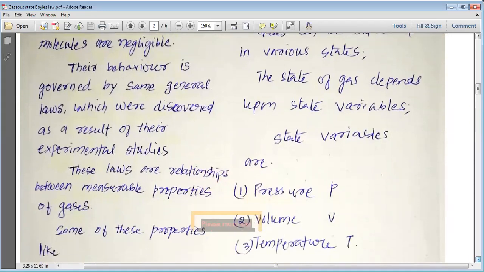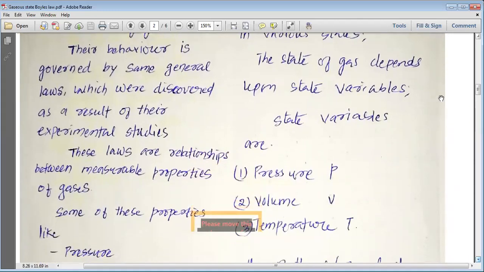This behavior of gases is majorly understood by the various laws that we are going to study in this chapter. These laws are derived from experimental studies. These laws are relationships between the measurable properties of gases.